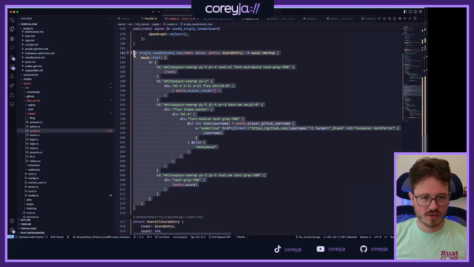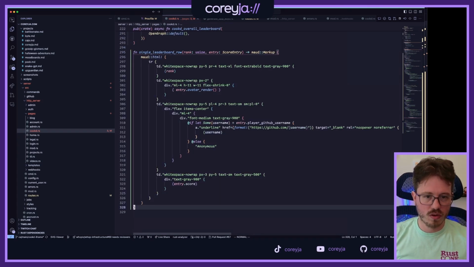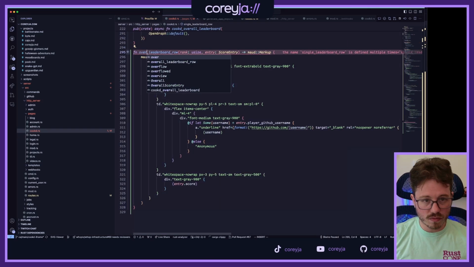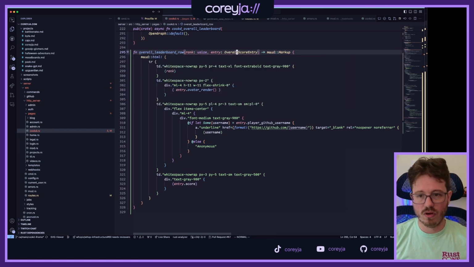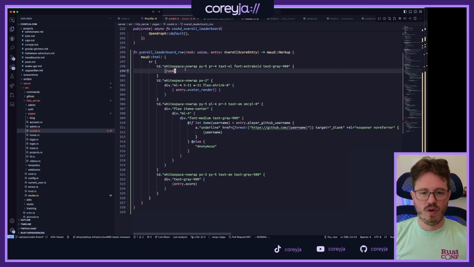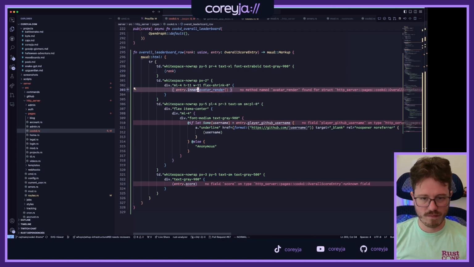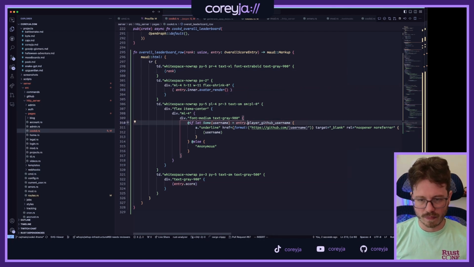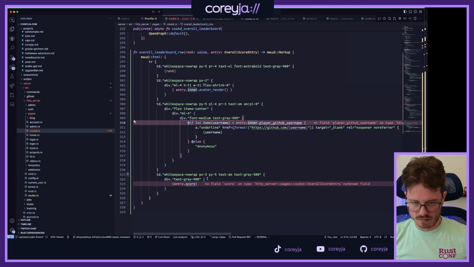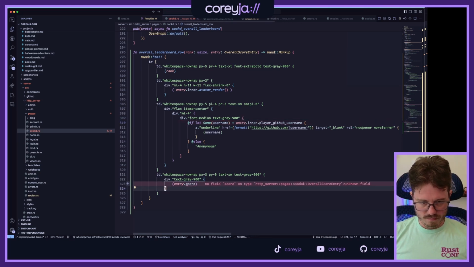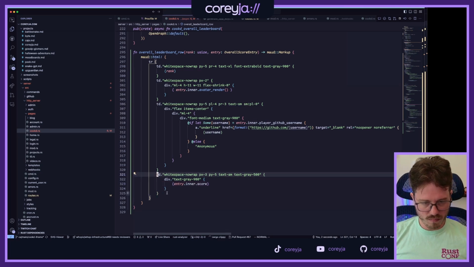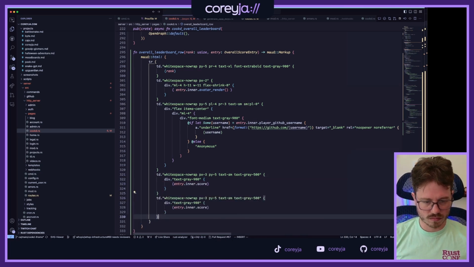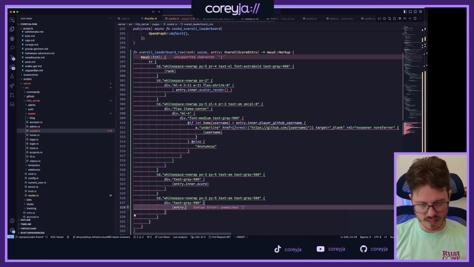We're going to copy this for the single leaderboard row, and we're going to call this the overall leaderboard row. And this entry is an overall score entry. Rank is rank. Inner. So this one's weird. It's really not the same thing as the inner score, but then this is count.